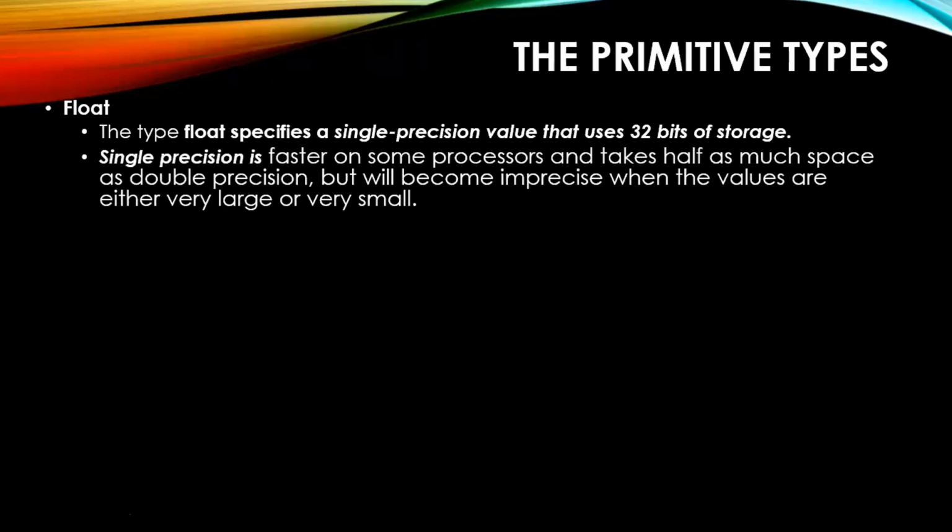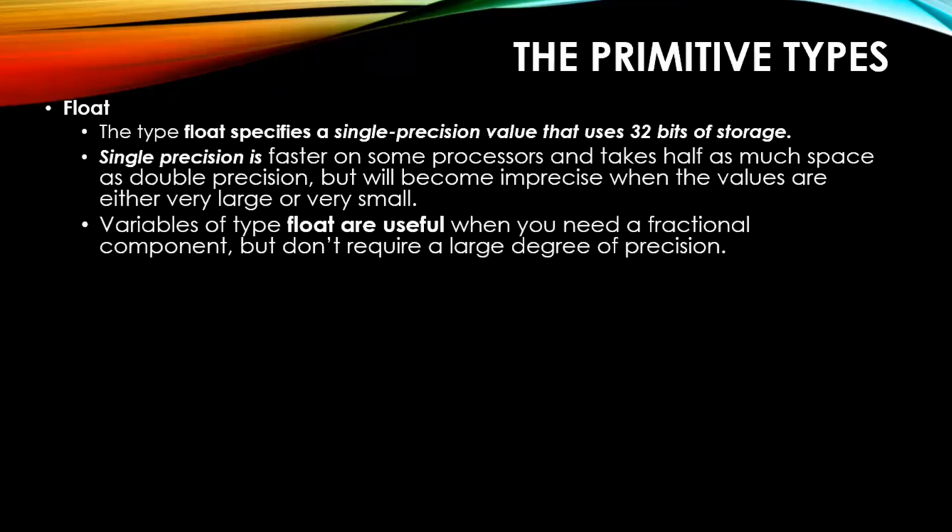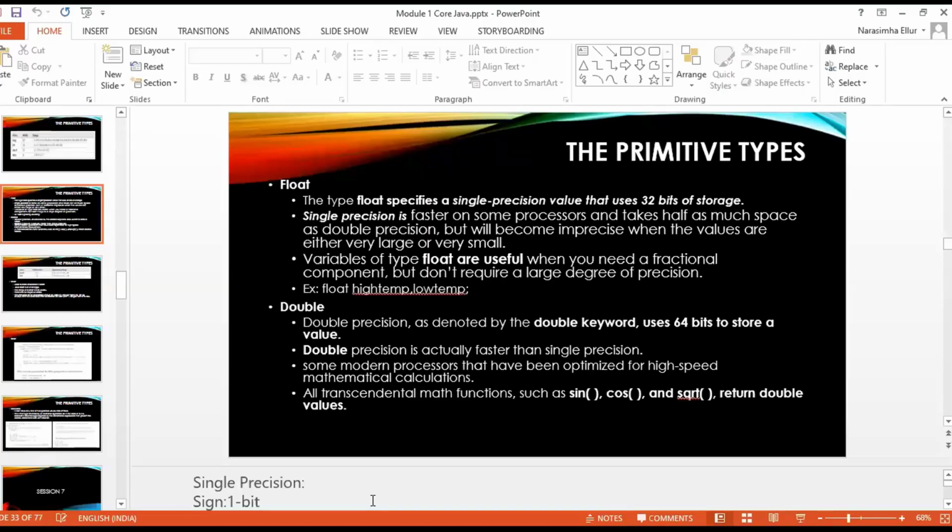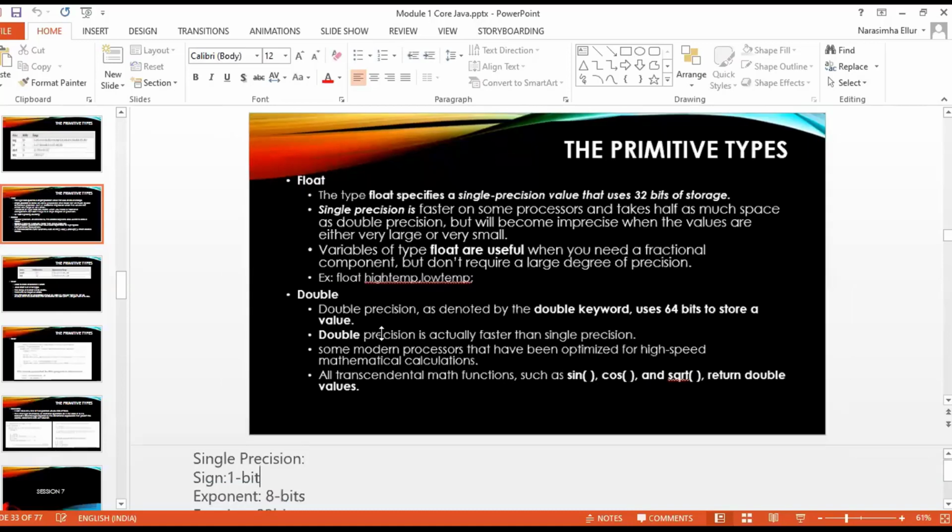Okay, so just for the time being, just keep in mind that there is a word called single precision. I'll explain what exactly single precision is. Single precision is faster on some processors and it takes half as much space as double precision. There is also a term called double precision. Okay, we'll see what is single precision and what is double precision. It becomes impressive when the values are either very large or very small, right? Now we will see what is single precision and what is double precision. I have given a description at the bottom of this particular slide.